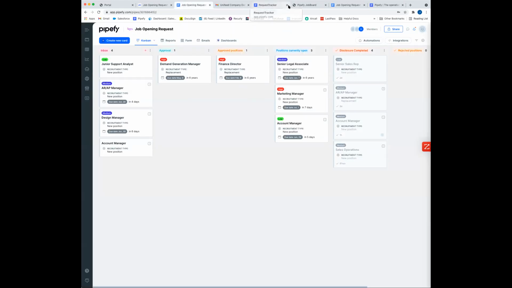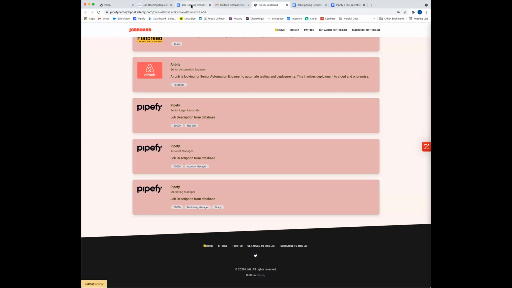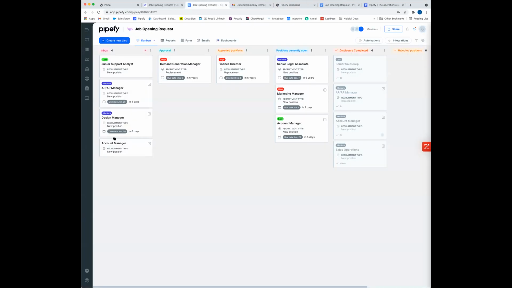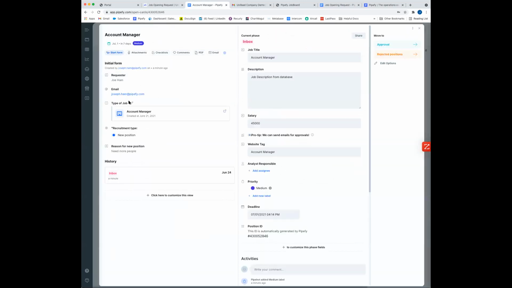Now, the other thing that's happened there is it went ahead and actually kicked off a new process inside of what we call a pipe. So a pipe is really just a process. So we want to take work from our inbox all the way to posting on our website. So right here, you'll see that our task has actually landed in this account manager position. It has all that information we filled out on that left-hand panel.